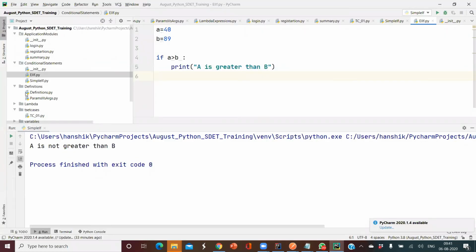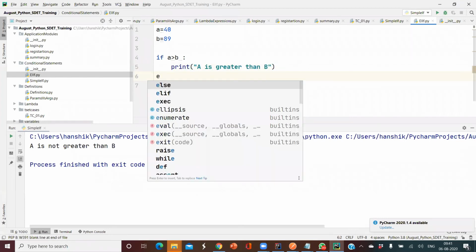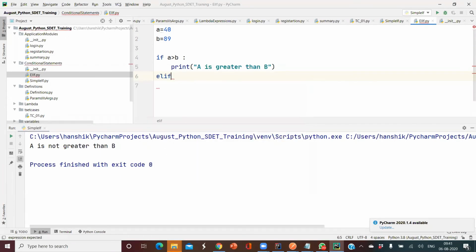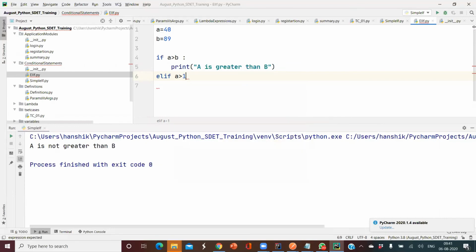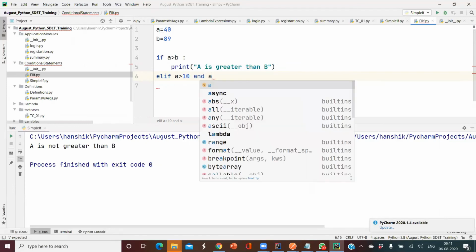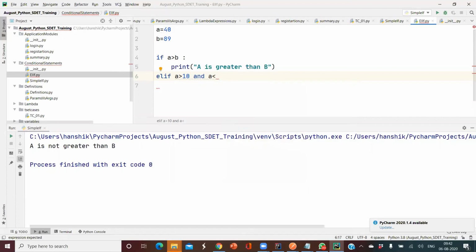So here I need to check whether A is greater than B or not. If it is greater than B, then this logic will be executed. If this logic is not going to be executed, then I'm going to write my else if. Else if I need to check whether A is greater than 10 and A is less than 30.